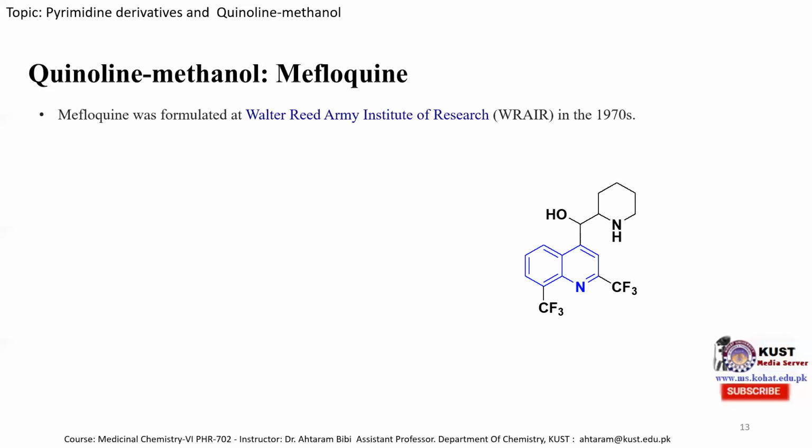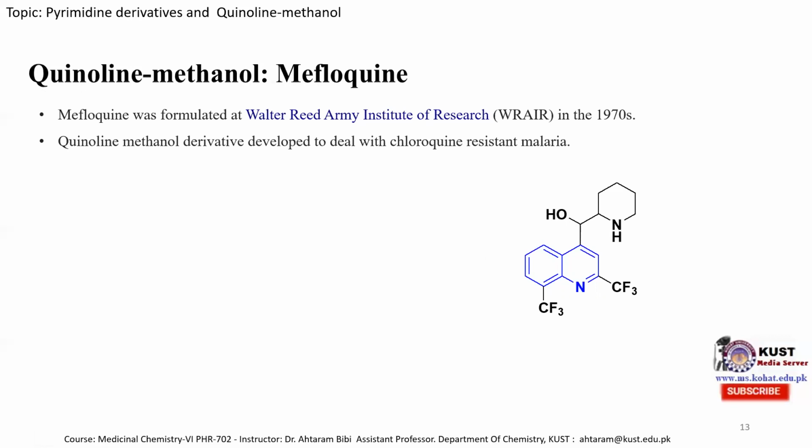And this is the structure of the mefloquine molecule. It consists of a quinoline unit, which is substituted at the 2 position and 8 position with a trifluoromethyl group, and the 4 position is substituted with this piperidine unit, and this carbon is substituted with a hydroxyl group, and it is compulsory to have a secondary alcohol. So this is the structure of mefloquine, a quinoline methanol derivative developed to deal with chloroquine-resistant malaria.